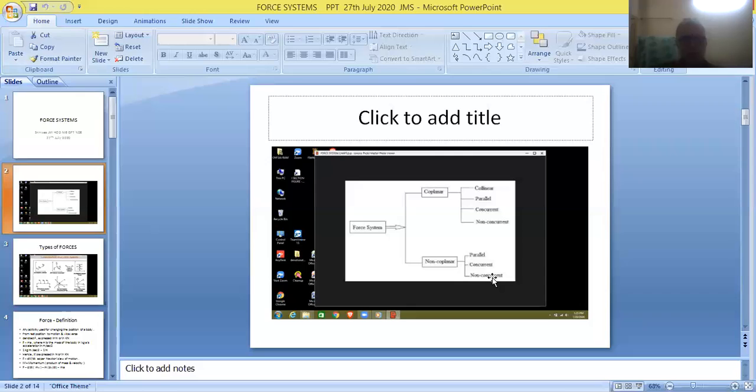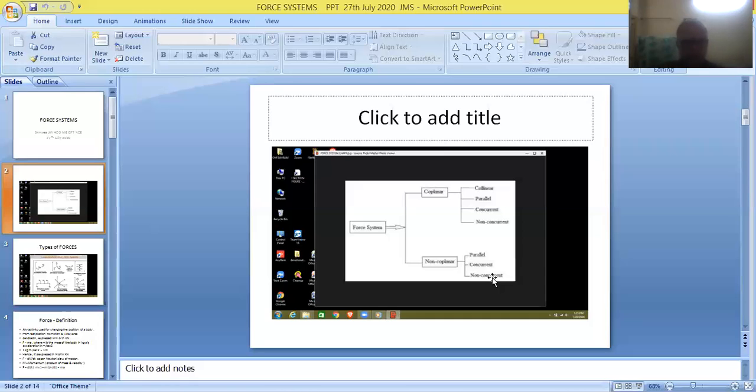So as a whole, if they are lying in the same plane, they are called coplanar. Otherwise, lying in different planes, they are called non-coplanar. If they are lying in a straight line, they are called collinear. Otherwise, if they are not lying in a straight line, they are called non-collinear. If they are parallel to each other, they are called parallel forces.